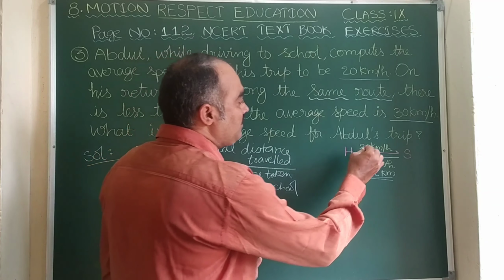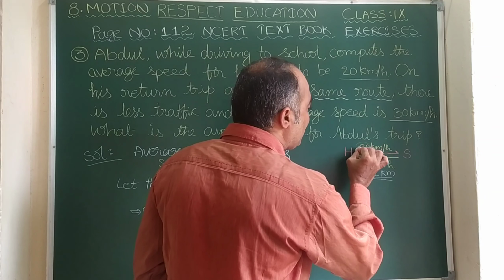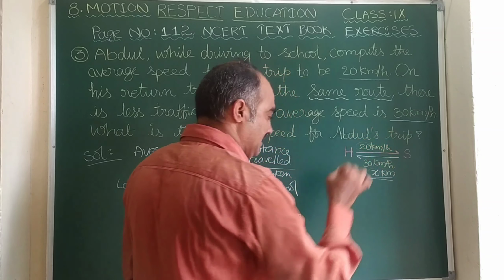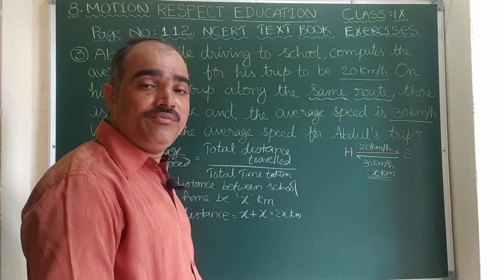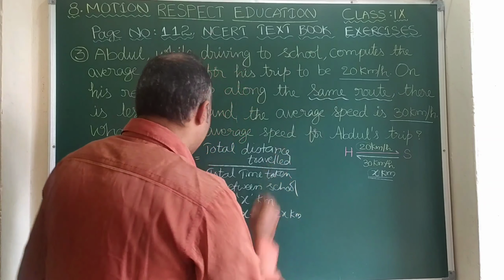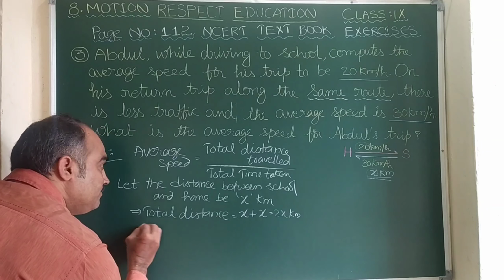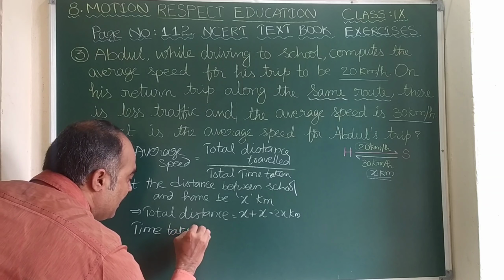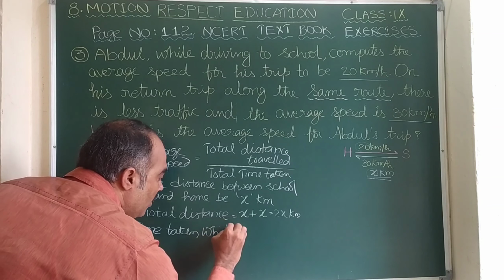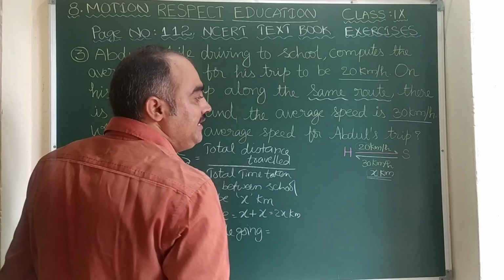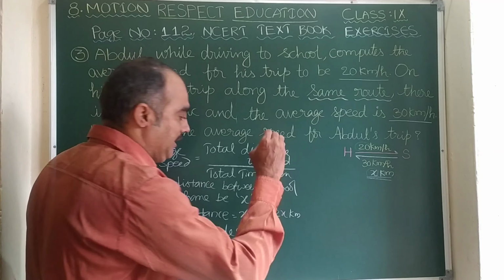Here, you observe this 20 km per hour refers to the speed, and x kilometers refers to the distance. Now, can we find the time taken while going? Yes. Time taken while going to school is distance by speed.